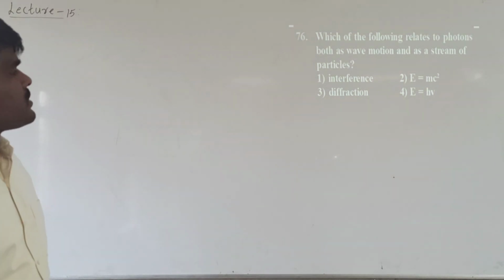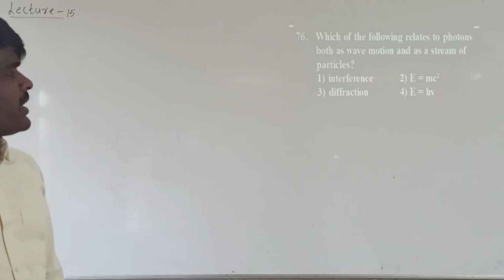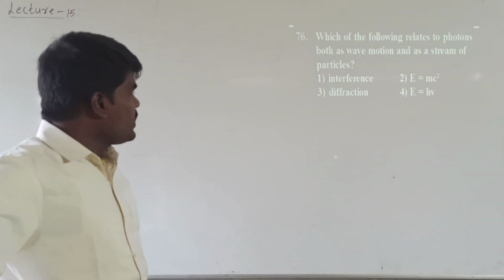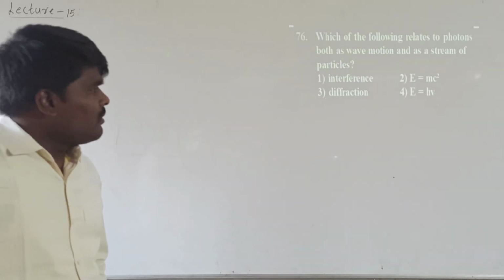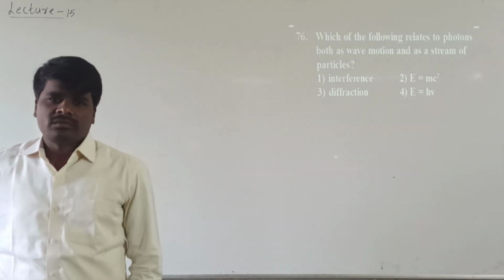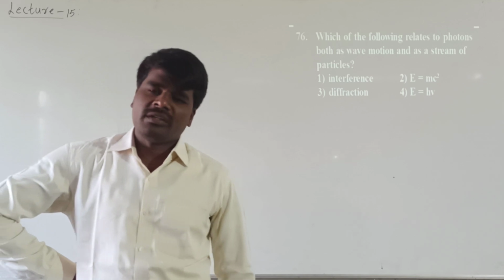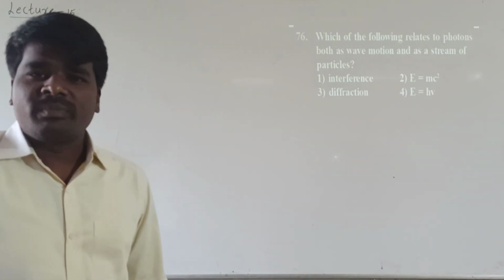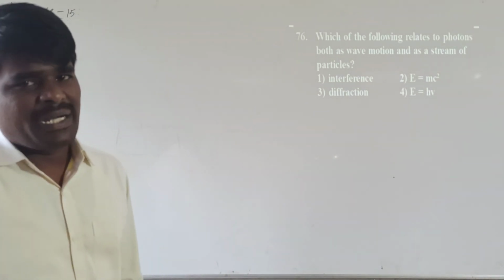Which of the following relates to photons both as wave motion and as a stream of particles? What are the options given? Interference, E equal to mc square, diffraction, and E is equal to h nu. Generally we know that photons or electrons behave with dual nature. Some properties of light can be explained by considering the particle nature of light, and some properties of light can be explained by considering the wave nature. He is asking which of the following represents both the wave nature as well as the particle nature of photons or light.